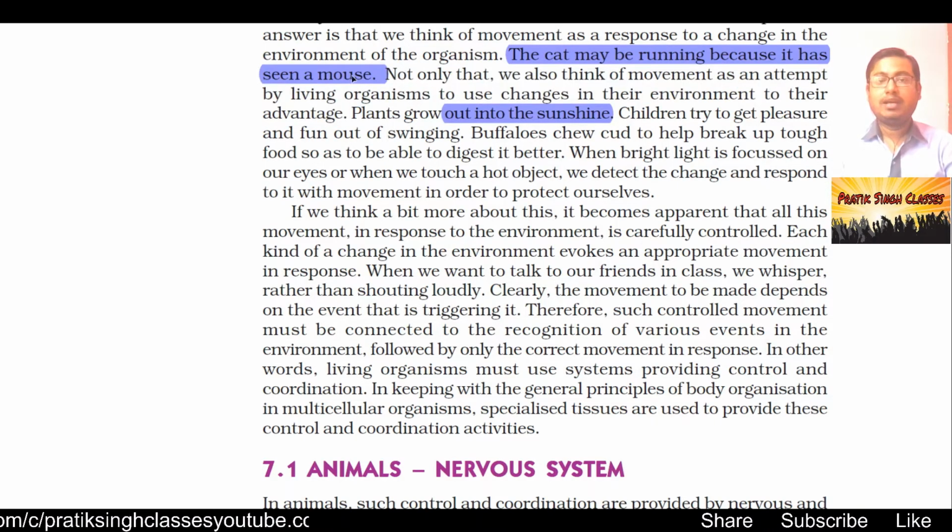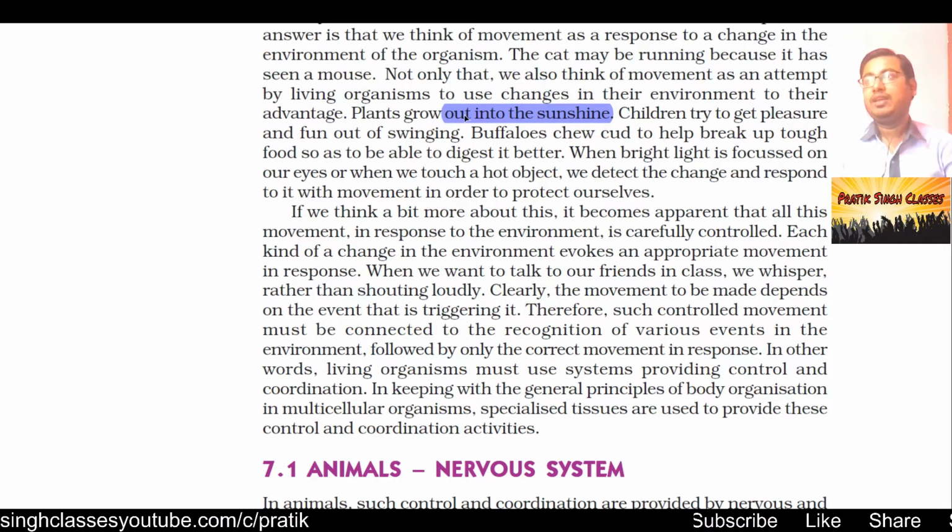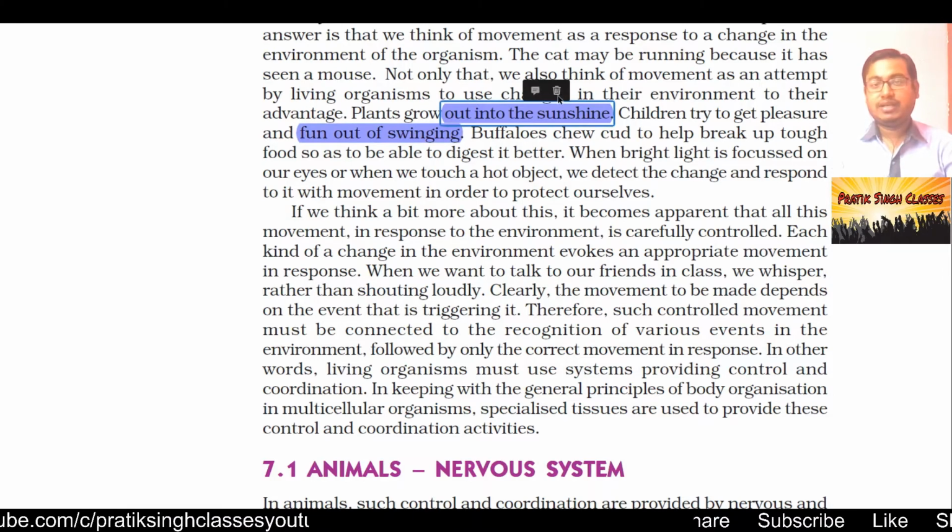You might have done activities in your previous classes where a small plant put in a pot near the window grows towards the place where sunlight is coming, as a reaction to a stimulus. Children try to get pleasure and fun out of swinging. We have all enjoyed it in our childhood.